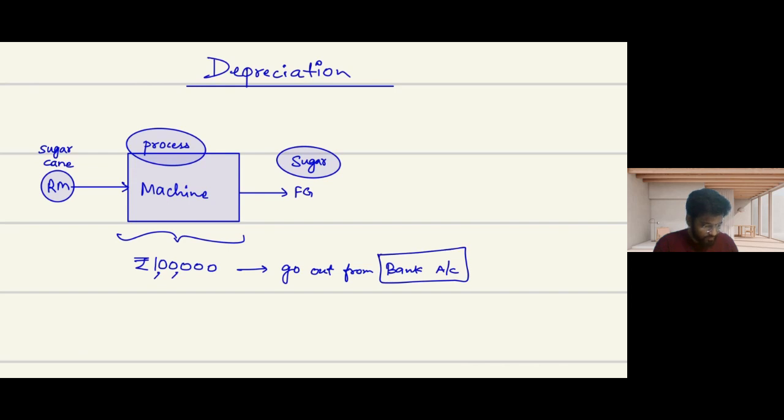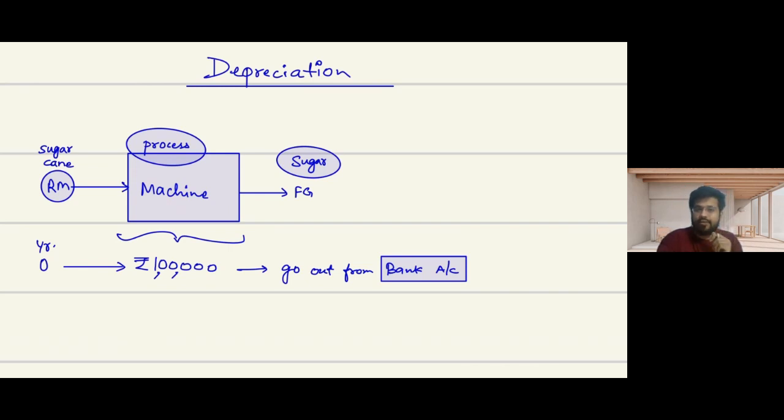Yes or no? This will go out from the bank account. Everyone, are you with me till now? So if I purchase this machinery today, we are at year zero. I am at year zero. Okay, we are at year zero and the machine was costing rupees 1 lakh to me. So 1 lakh has gone out from my bank account today.